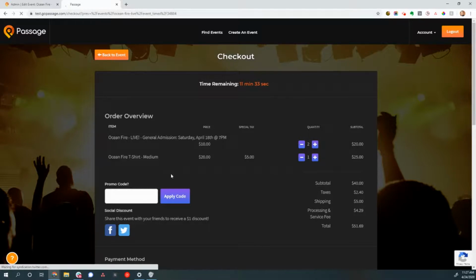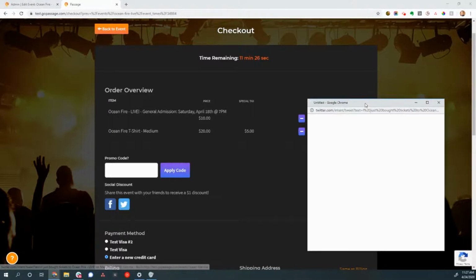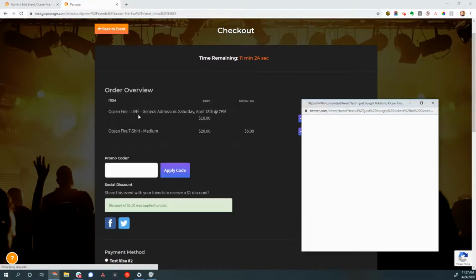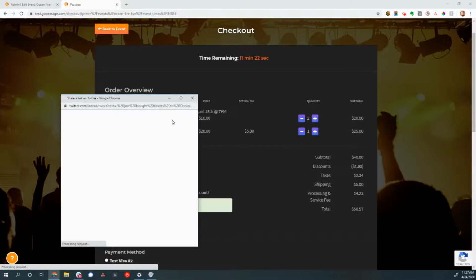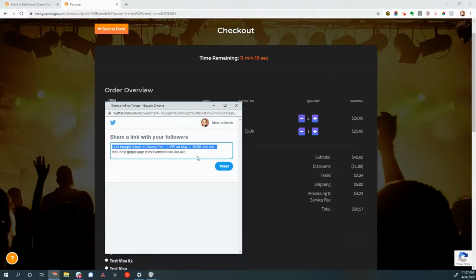So that's pretty easy right here. Down here, we also have the ability to use a social share. So I can click share here. And what this is going to do is it's actually going to give me, the purchaser, a discount in exchange for sharing on social media.